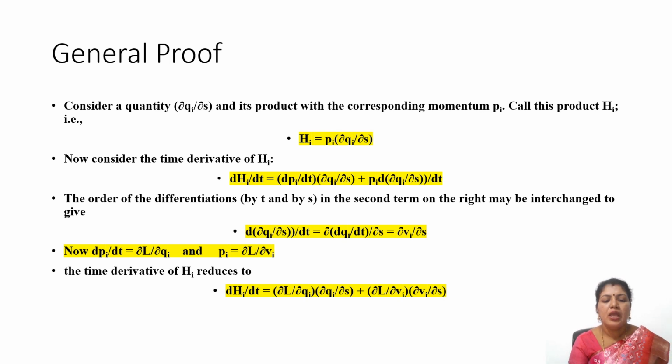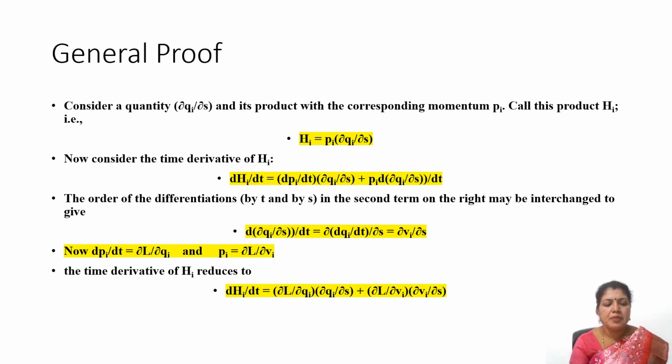The same way, we are differentiating pi first and keeping ∂qi/∂s, then keeping pi and differentiating ∂qi/∂s. The order of differentiation by t and by s in the second term can be interchanged, as d/dt of ∂qi/∂s could now be written as ∂/∂s of dqi/dt. dqi/dt is nothing but the velocity term, so ∂vi/∂s. The second term becomes like that.